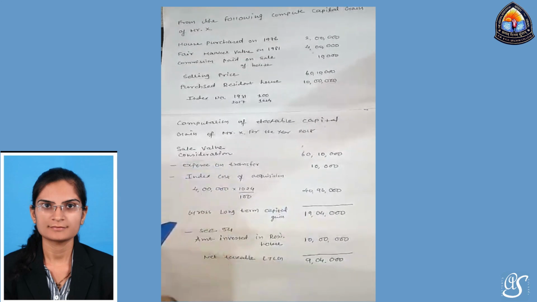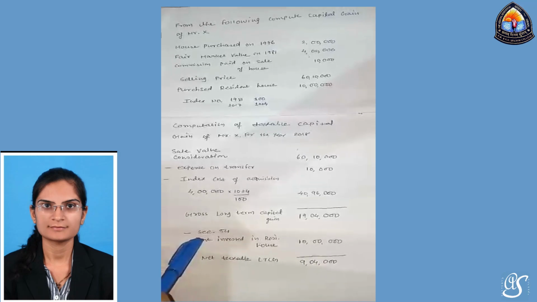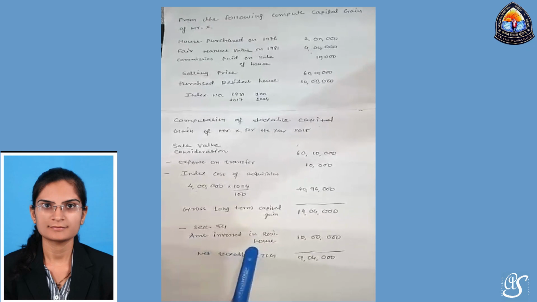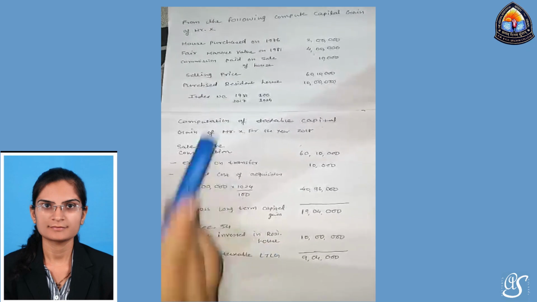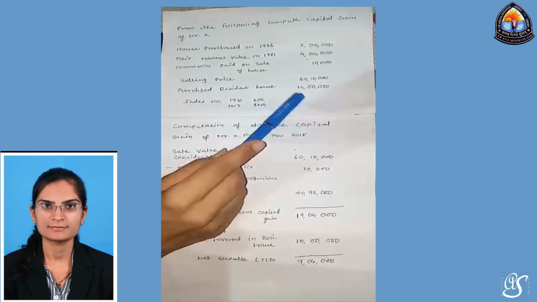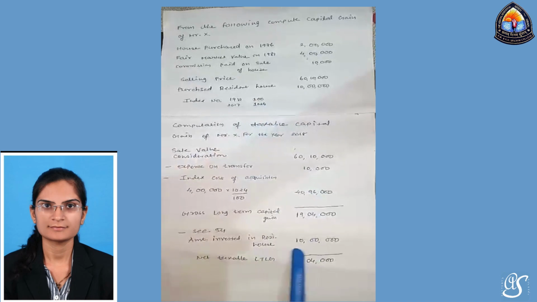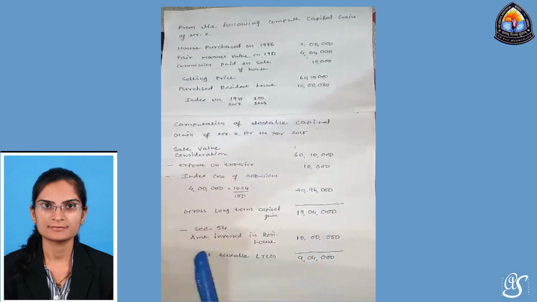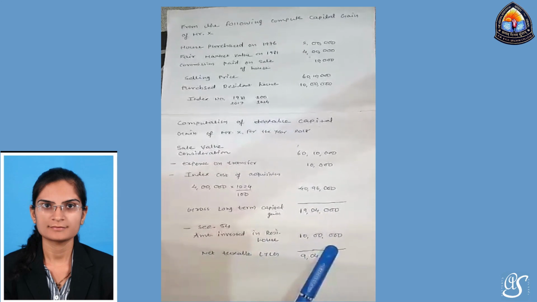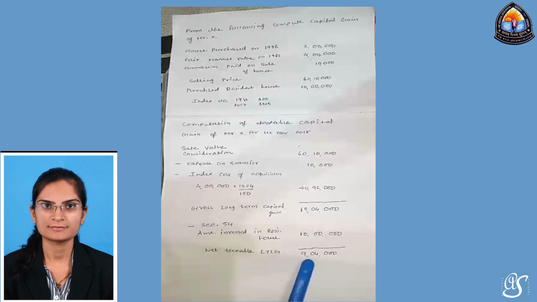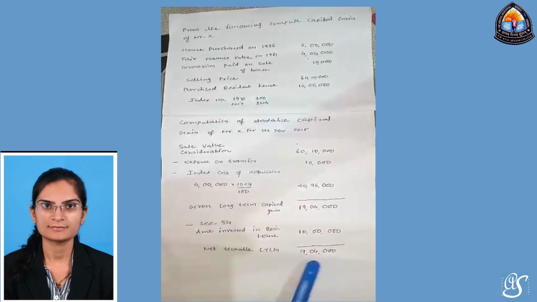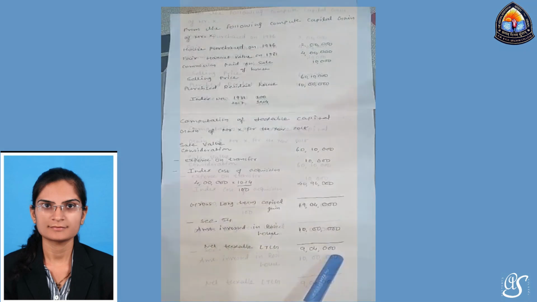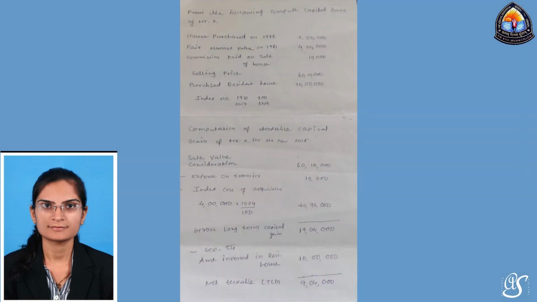So this is the format. As per the format, now under this some exemptions are there. Under Section 54, the amount invested in a residential house: Mr. X has purchased another residential house this year for 10 lakh, and we have to deduct that from it. So gross long-term capital gain is 19 lakh 4,000 and the amount invested in another house is 10 lakh. So net taxable long-term capital gain is 9 lakh 4,000. So Mr. X has to pay capital gain tax on 9 lakh 4,000. So this is the solution of capital gain.